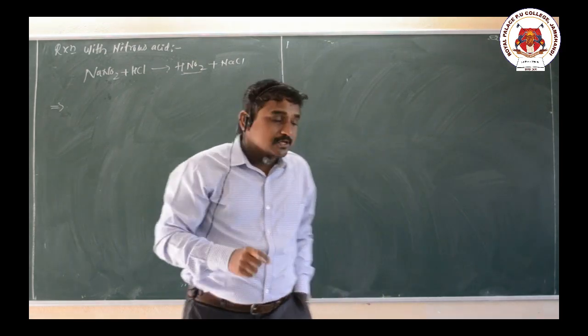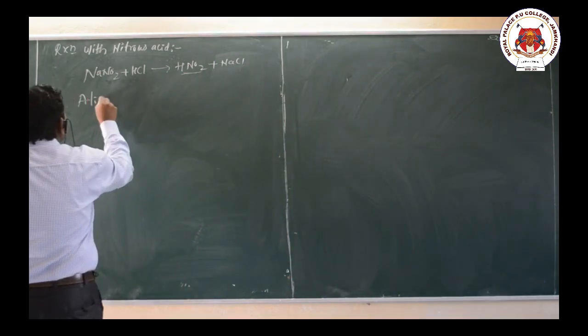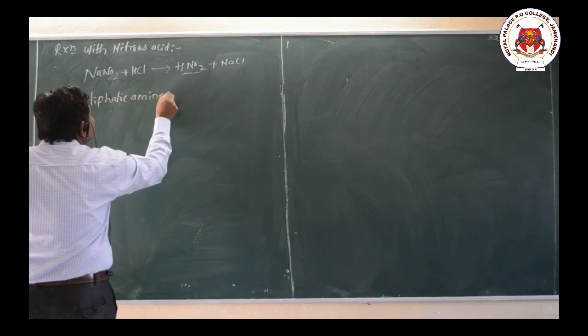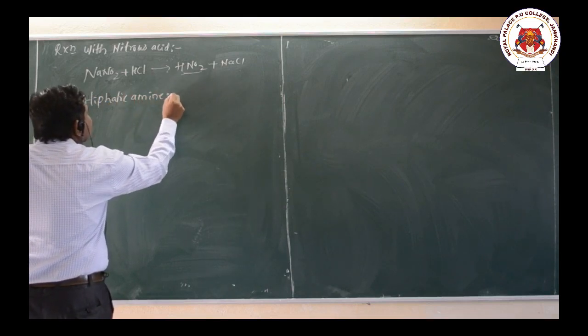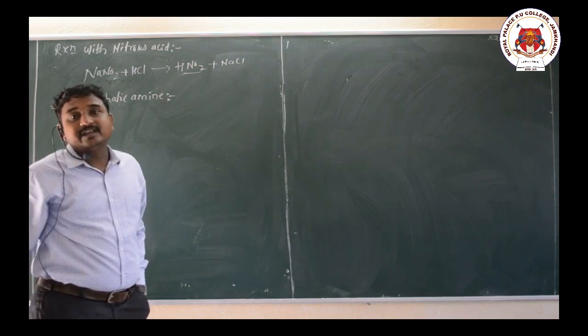For aliphatic amines, there is a formation of alcohol with evolution of nitrogen.